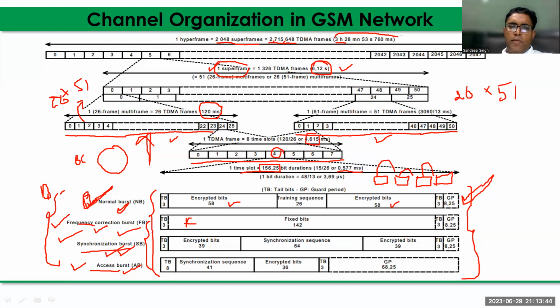The maximum counter value in the synchronization channel is 2,715,648, right? So this is the frame structure: burst or TDMA slot, then frame, then frame becomes multi-frame, multi-frame becomes super frame, and super frame becomes the hyper frame.